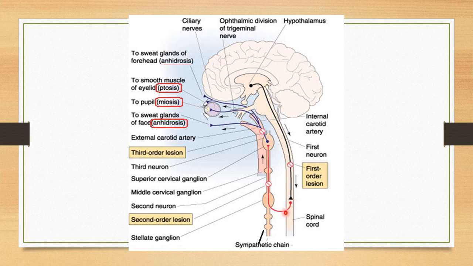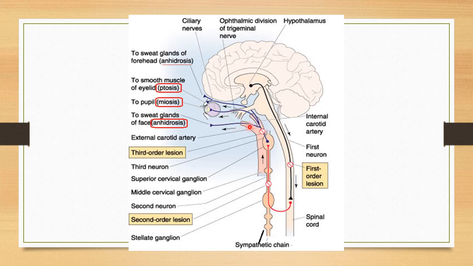From there the preganglionic fiber will emerge, and they will relay over the sympathetic chain. Normally these fibers from the upper thoracic part will relay at the cervical ganglion, so this is the superior cervical ganglion. And from the superior cervical ganglion, the postganglionic fiber will emerge, and they will supply the respective tissue.